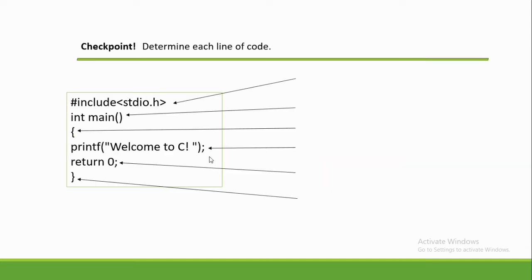Okay, let's do some exercises, and we have here the checkpoint, and we're going to determine each line of code. The first line, the hash or pound sign include stdio.h, is a directive that tells C to load a particular file.